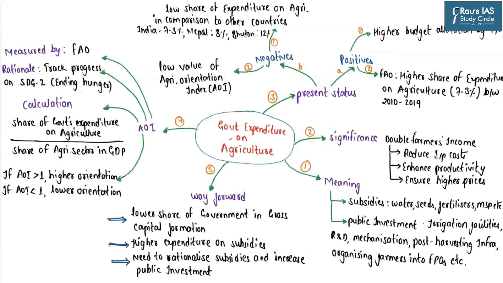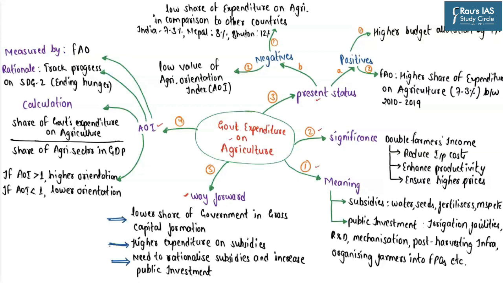Let us now look into different dimensions of this particular article. That is, what do you mean by government expenditure on agriculture? What is its significance? What is the present status as far as government's expenditure on agriculture is concerned? The details related to the agriculture orientation index, and what should be the way forward. Now coming to the first dimension, that is government's expenditure on agriculture and what is its meaning.